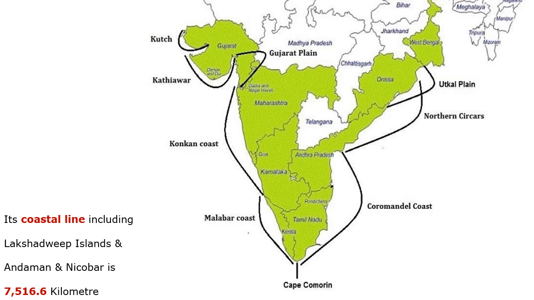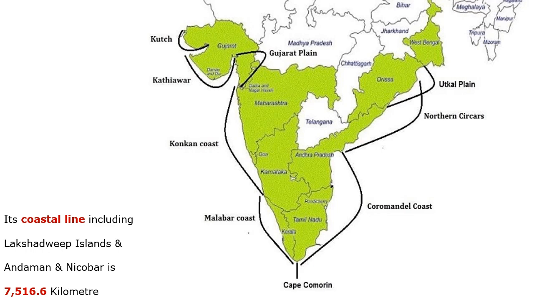Here you can see the coastal states. It starts from Gujarat at the west, followed by Maharashtra, Goa, Karnataka, Kerala, Tamil Nadu, Andhra Pradesh, Orissa and West Bengal. Along the coastal line you can also see Lakshadweep and Andaman and Nicobar, and the regional names of the coastal plains on the west and east sides, the Arabian Sea and the Bay of Bengal.